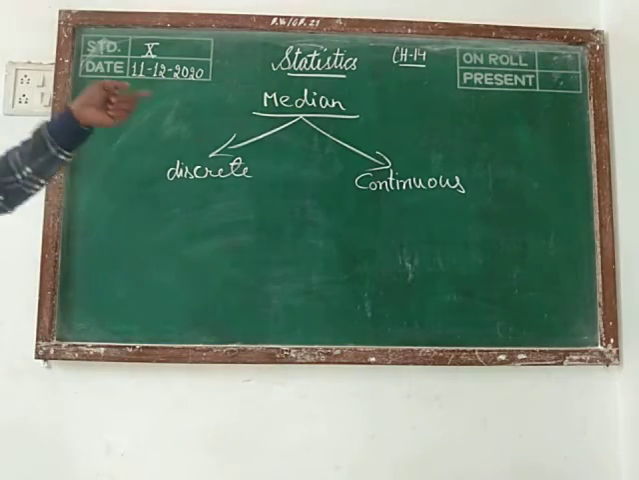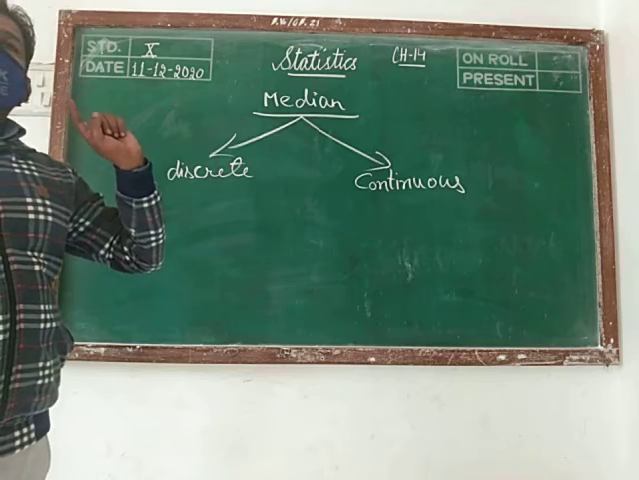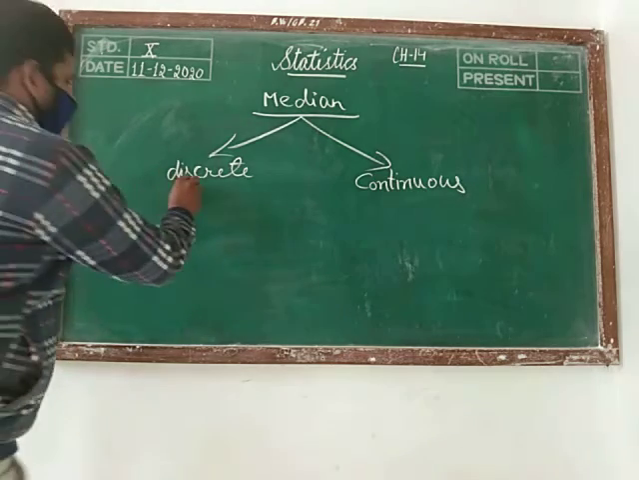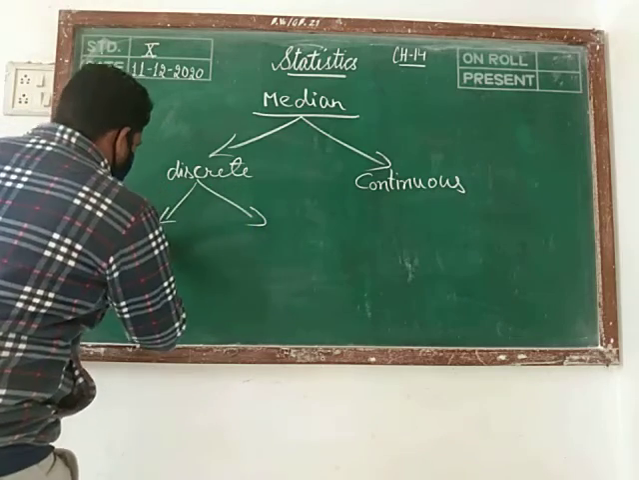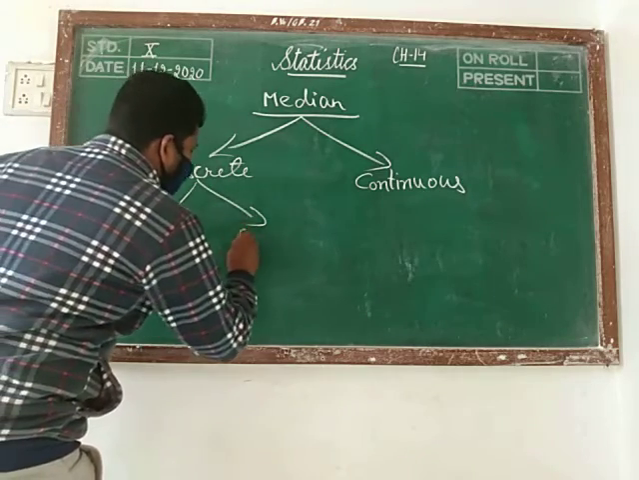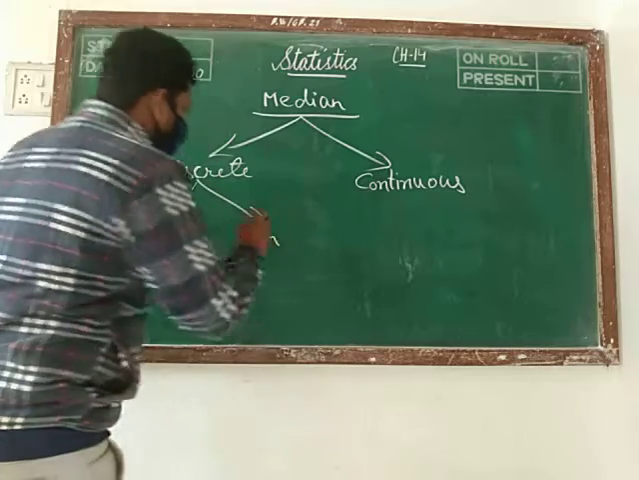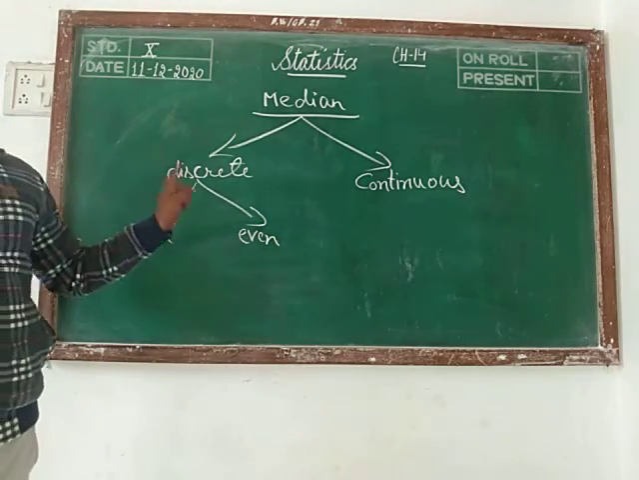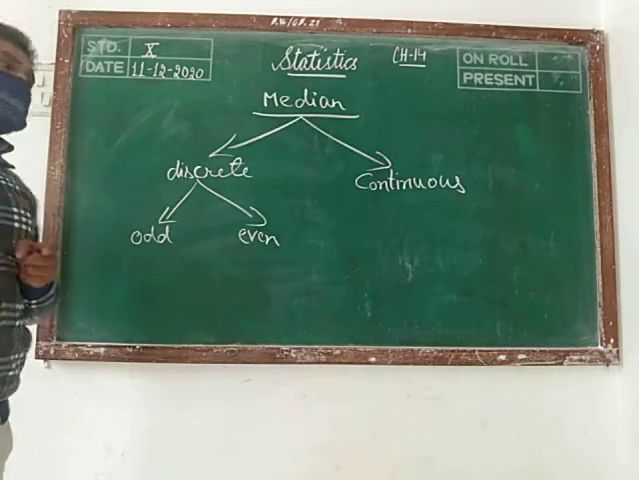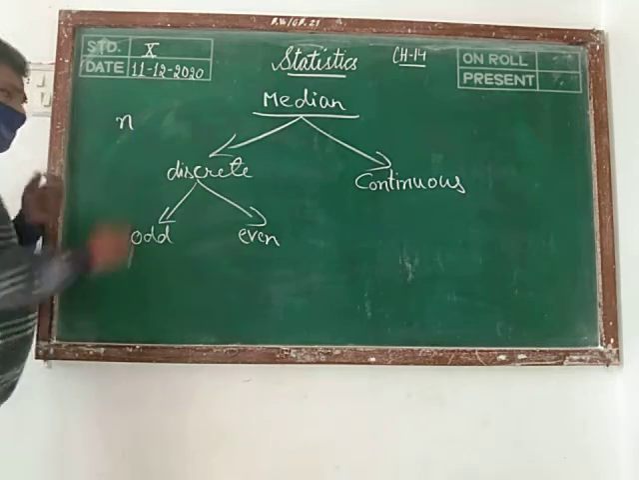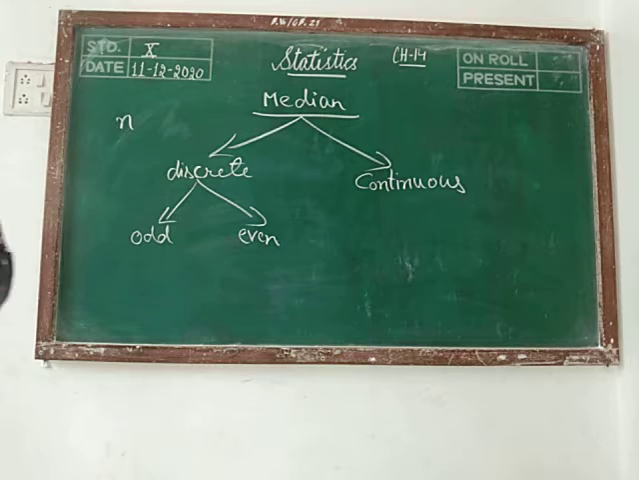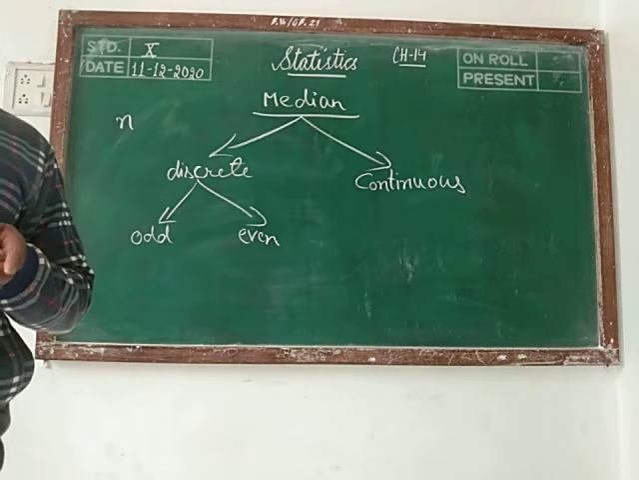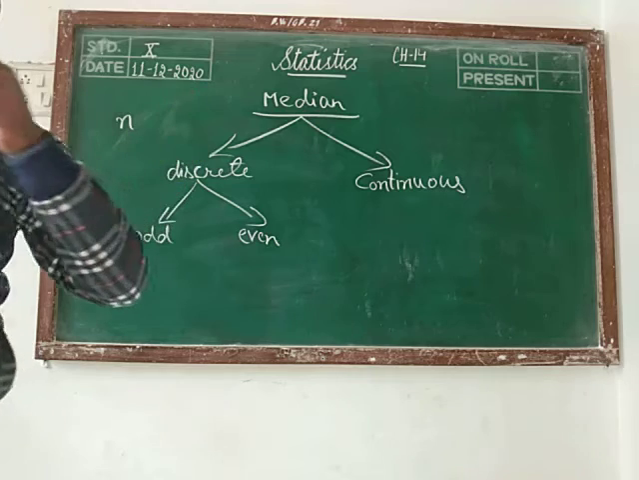When the discrete data is given to you, how will you get the median? Then we have two different formulas for finding the median, one for odd and one for even. In class 9 we have learned this. If the number of observations is n, how many values are given to you, that is called the number of observations.